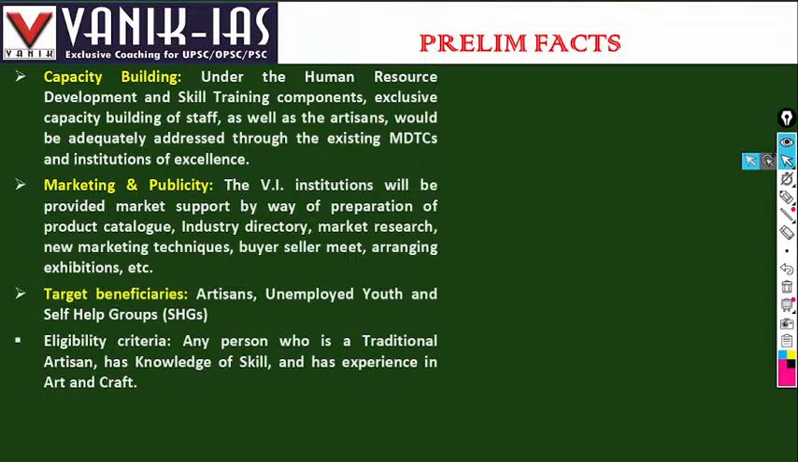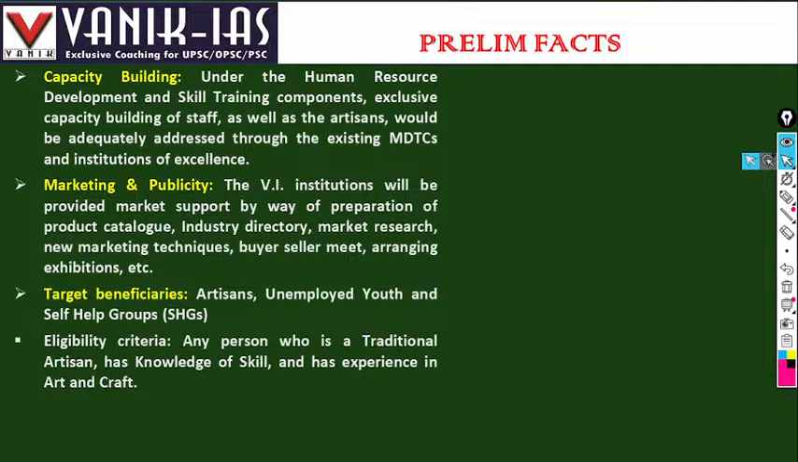Marketing and publicity: the village industry institutions will be provided market support by way of preparation of product catalogs, industry directory, market research, new marketing techniques, buyer-seller meets, arranging exhibitions, etc. So a proper marketing and publicity strategy will be launched for them, so they will be able to sell their products.